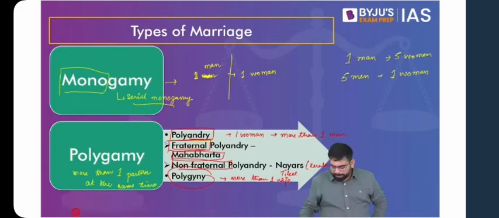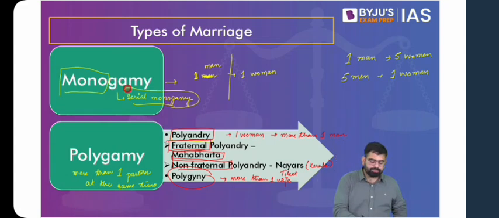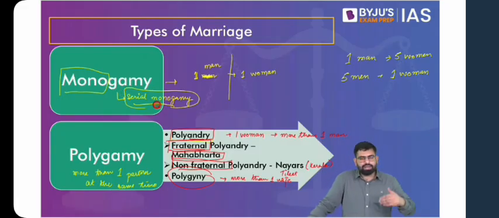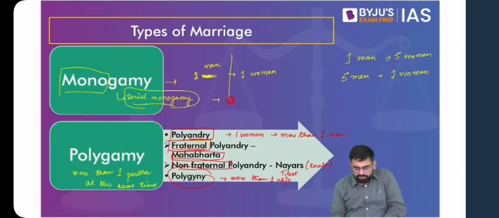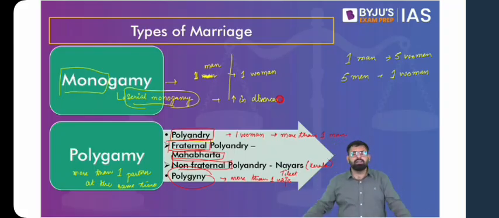Now we see that with divorces happening frequently in the post-industrial society, people tend to go for serial monogamy. It is not just one life partner for life, that once you get divorced, you are not going to remarry. No, now you can remarry. And generally you find that with increasing divorces, and this is something you can think about in future, the practice of serial monogamy is on the rise. So do not remember it with names, but understand it as an idea. So these are the types of marriage which you will find.